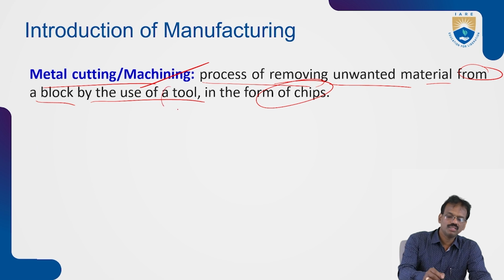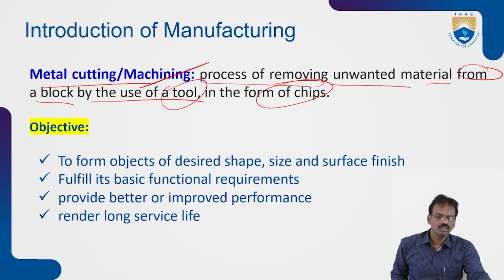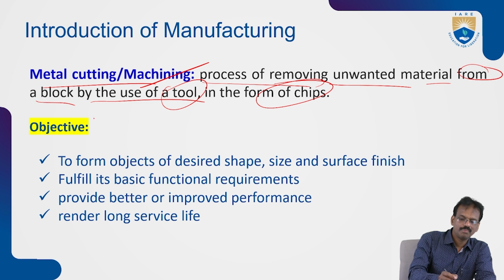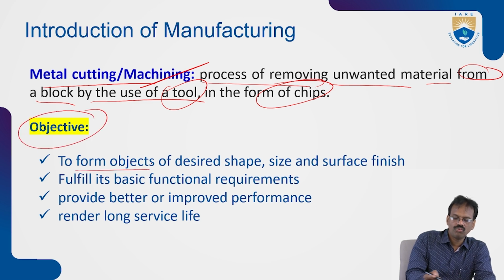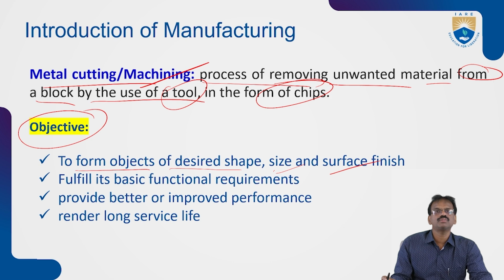By using different types of cutting tools, we can perform the machining operation. There are some types of machine tools also, we'll see. The objectives of metal cutting are to form objects of desired shape, size and surface finish, to fulfill their basic functional requirements and provide better or improved performance, and to render long service life. So these are the main objectives of metal cutting or machining.